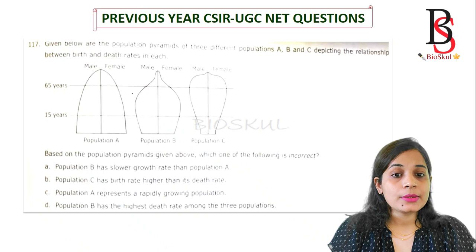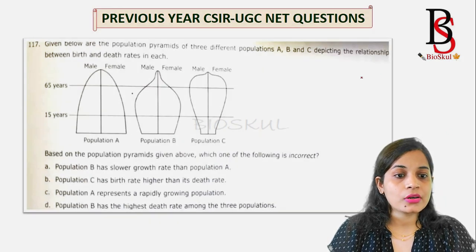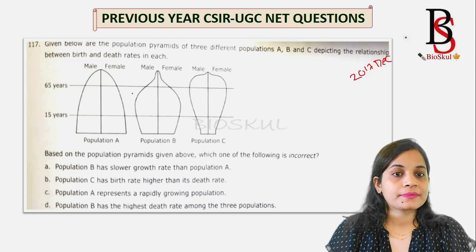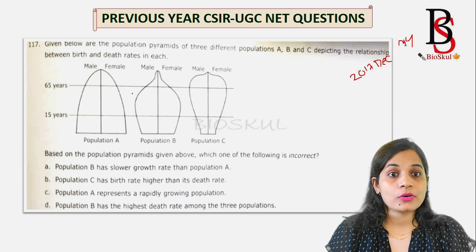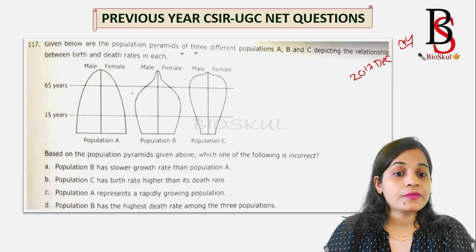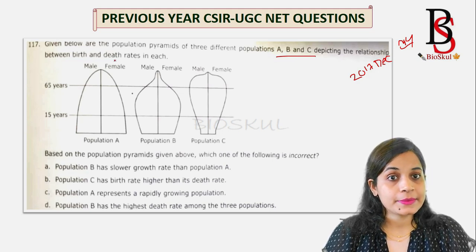Now we will see the previous year CSIR UGC NET question. This question was asked in December 2017, and it carries 4 marks. Let's see the question. Given below are the population pyramids of 3 different populations A, B, C, depicting the relationship between birth and death rates in each.